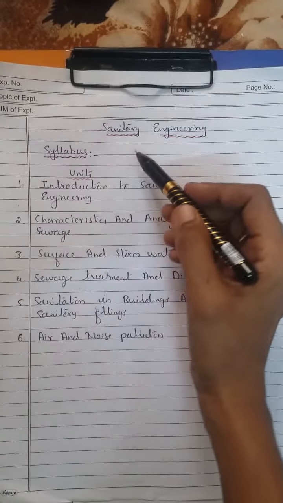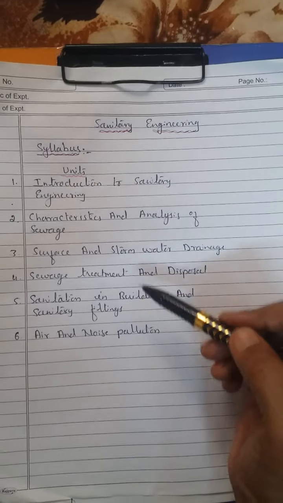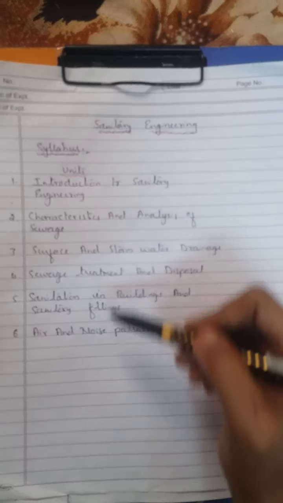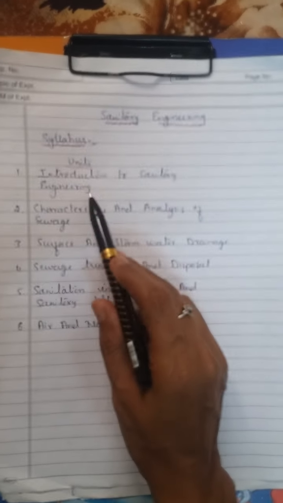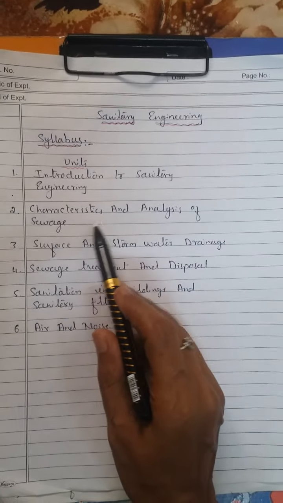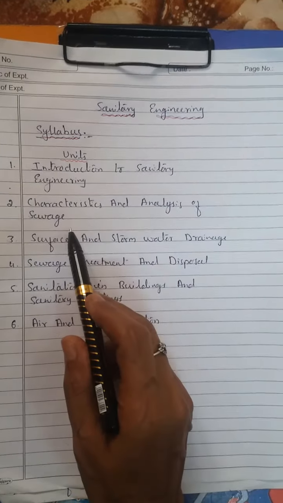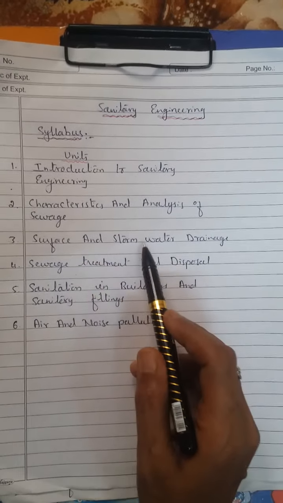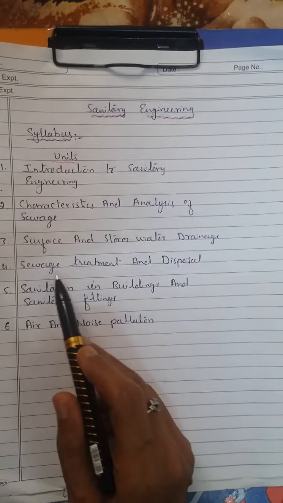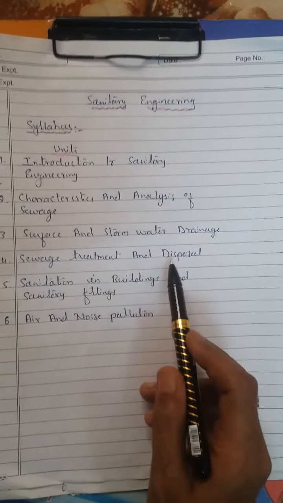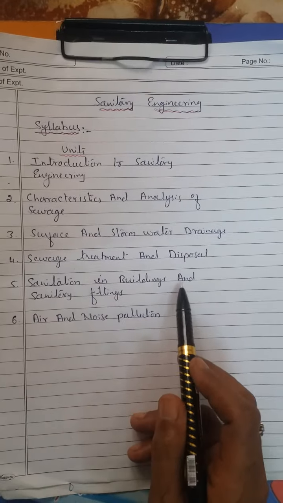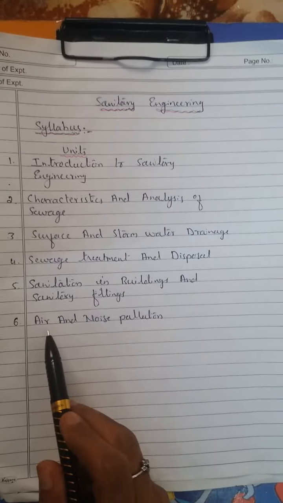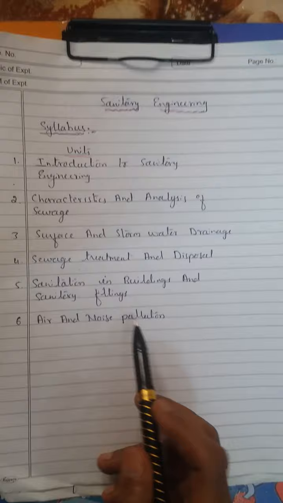This is the syllabus of sanitary engineering. It consists of 6 chapters. The first chapter deals with the introduction to sanitary engineering. The second one will be the characteristics and analysis of sewage, surface and stormwater drainage. The fourth unit will be sewage treatment and disposal. The fifth unit will be sanitation in buildings and sanitary fittings, and the sixth unit consists of air and noise pollution.